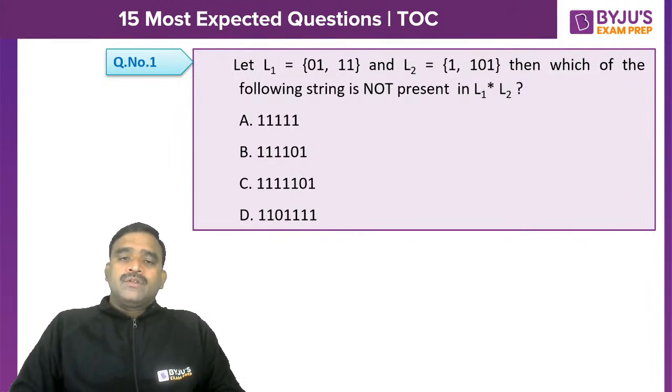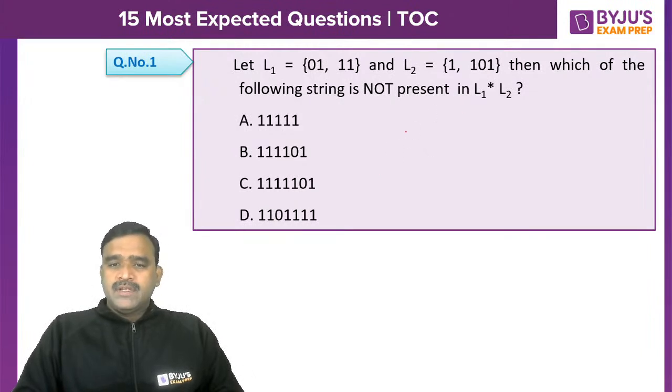Okay. So language L1 is {0 1, 1 1}, and we need L1 star. The regular expression denoting the language L1 is 01 + 11. So 01 + 11 is like a union. We have two strings, one is 01, the other is 11. Now it is asking about L1 star, the Kleene closure of L1, followed by L2.